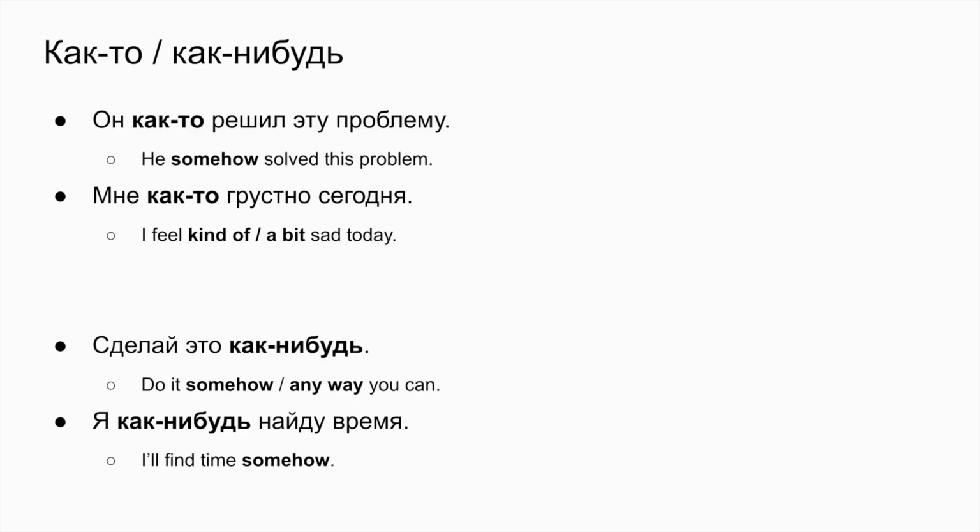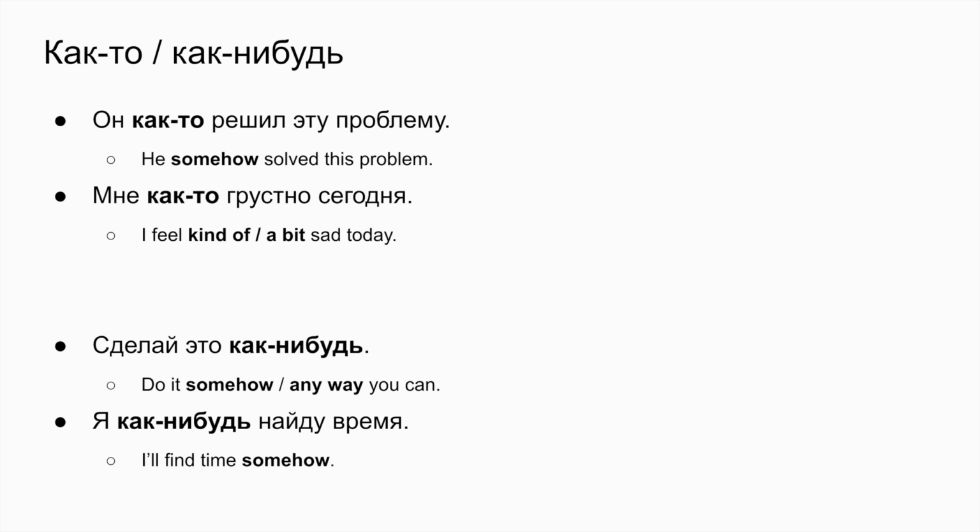Как-то, как-нибудь. Он как-то решил эту проблему. He somehow solved this problem. So we know that he solved some problem. And we know that there was a way how he did it, but we don't know which exact way it was.